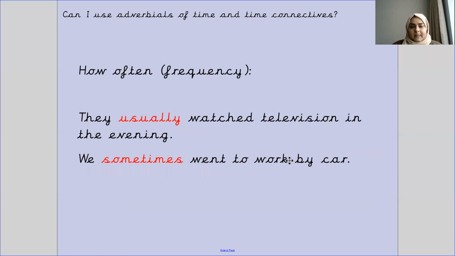Okay, now these are examples of how often, which means frequency, which means how often do they happen. So, do they happen regularly? Do they happen sometimes? Do they happen all the time? Yeah, so now they usually watched television in the evening. So they usually, which means that's how often they watched it. It was usually, so you can tell that it happened quite often. Okay, it says here, we sometimes went to work by car. So this shows how often it happened. So they didn't always go by car, they sometimes went by car.